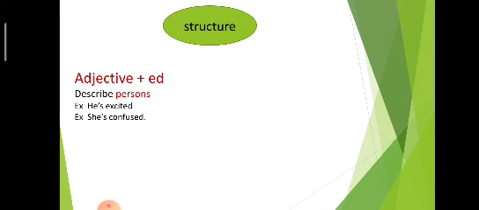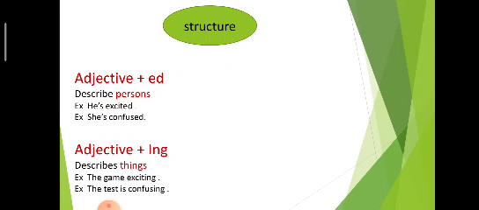Now let's move to our structure. It's about the adjectives, the emotions we talked about. And as you see, we have two kinds of adjective: adjective plus ed and adjective plus ing. What's the difference between them? Let's see. First, the adjective plus ed. It describes persons.